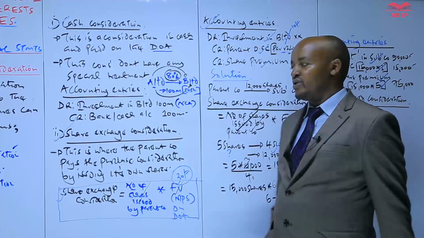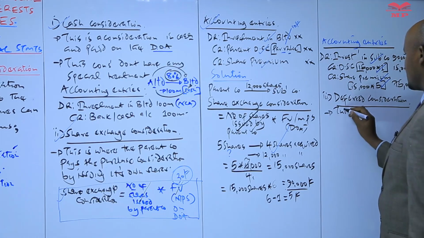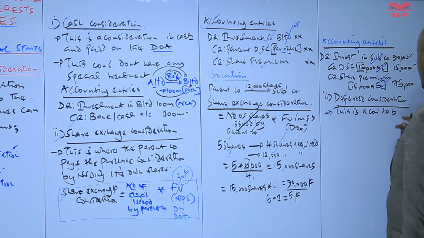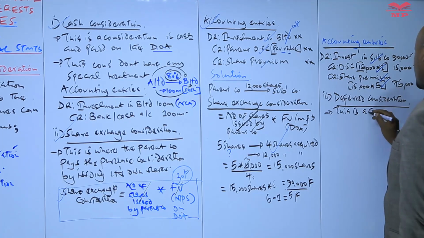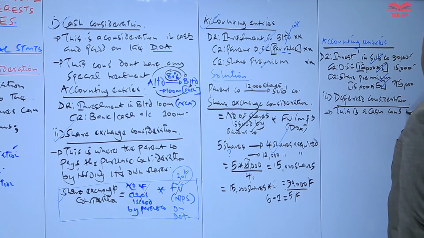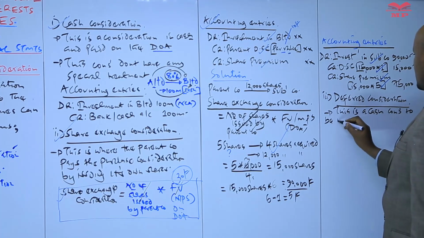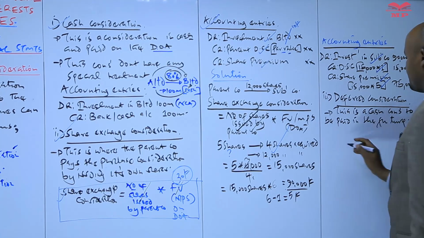Has to be discounted to its present what? Value. So therefore, first of all, we can say that this is a cash consideration to be paid in the future.